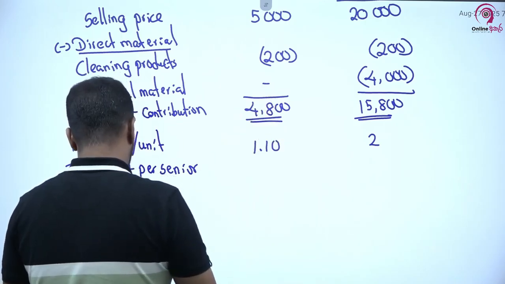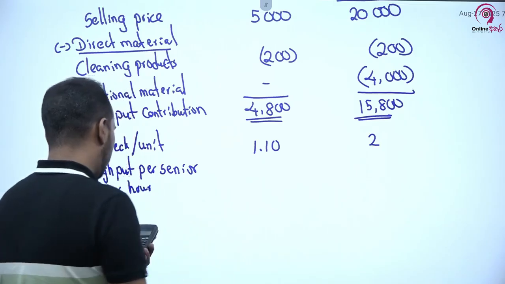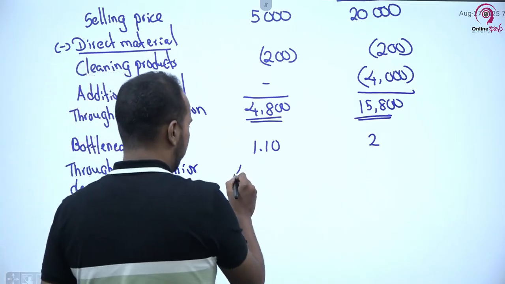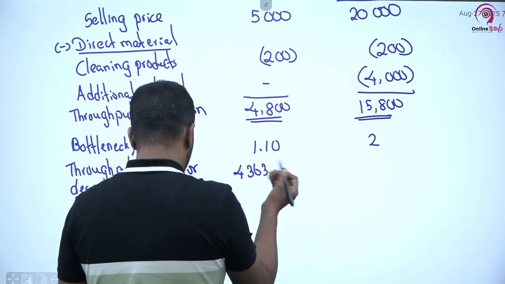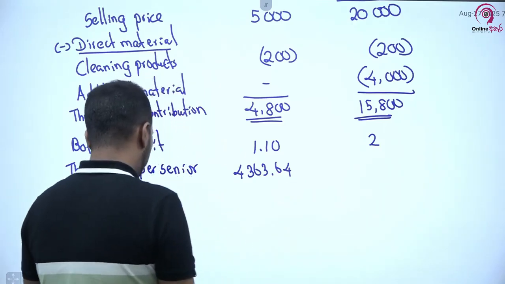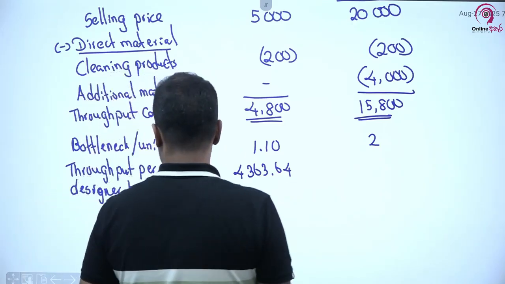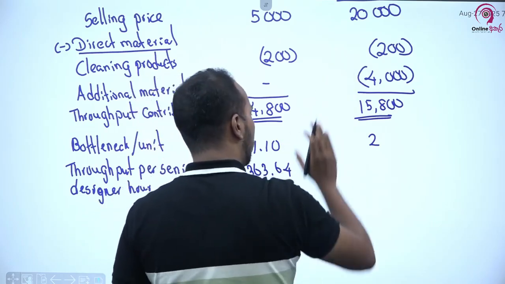So the answer is 4363.63. I will round up to 2 decimal places, 4363.64.